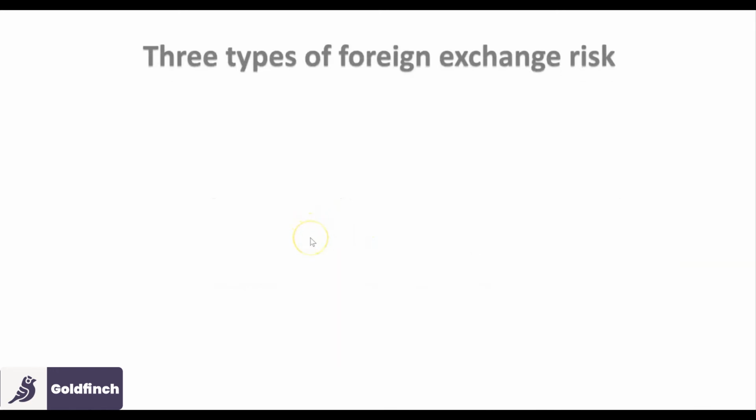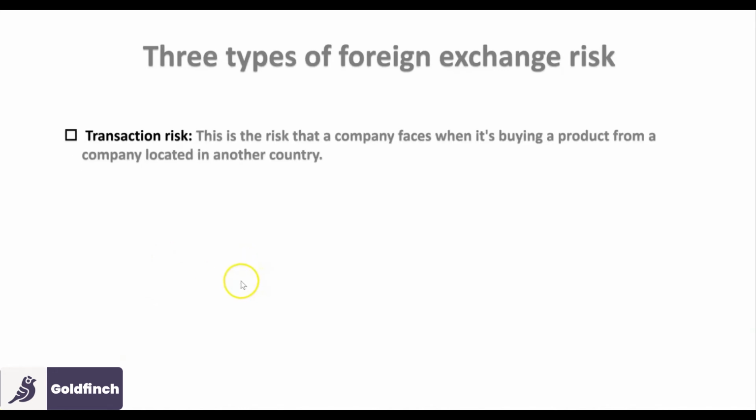Before I go further, we have three types of foreign exchange risk, and one of them is transaction risk. This is the risk that a company faces when it's buying a product from a company located in another country. Let's say, for example, in Nigeria we don't produce most electronics, and you decide to buy an electronic priced in yen.